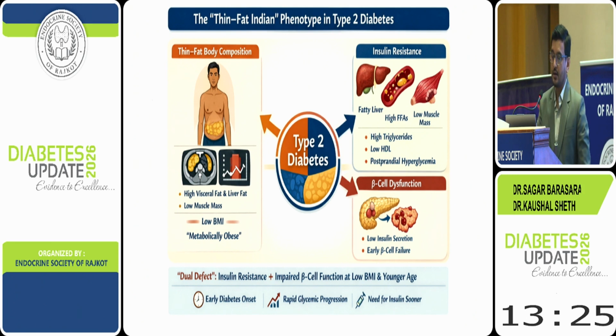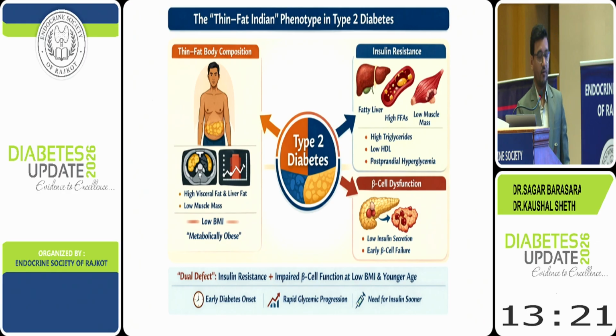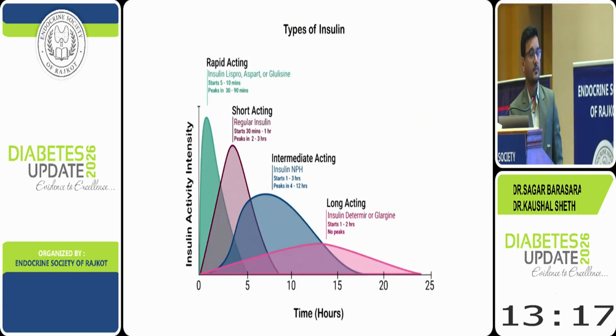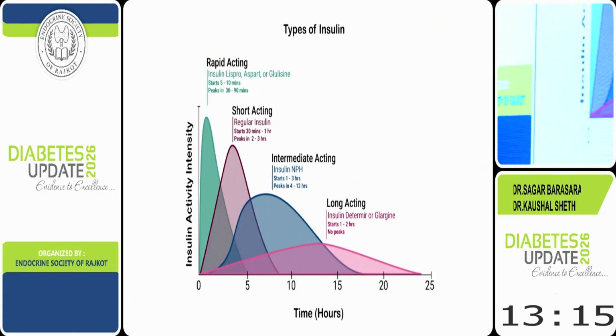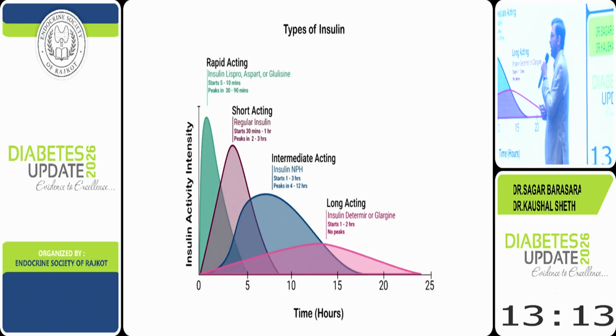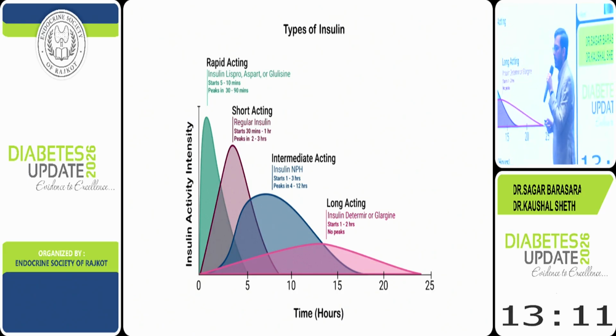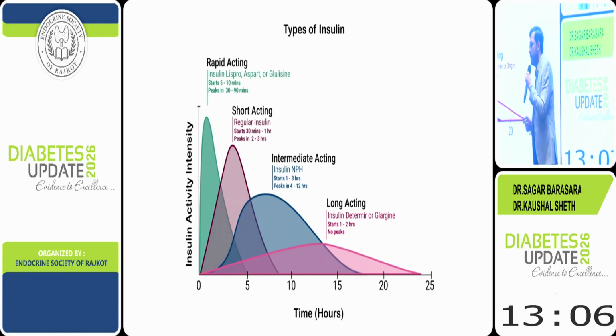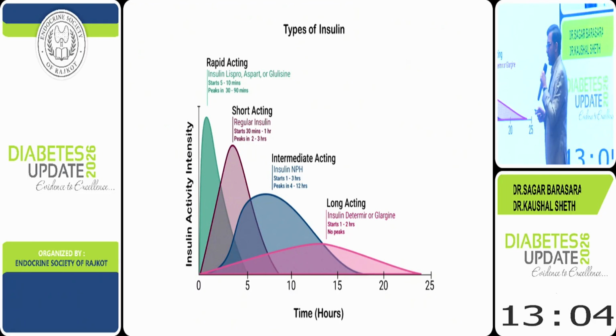So Sagar, just throw some light on what types of insulin are available. Based on the onset and duration of action, insulins are classified into ultra rapid acting, rapid acting, short acting, intermediate acting, long acting and ultra long acting insulin.